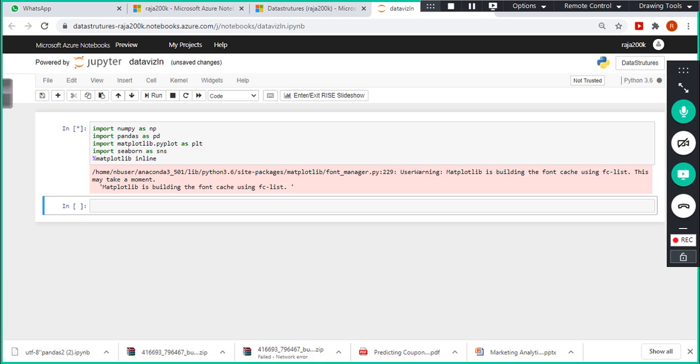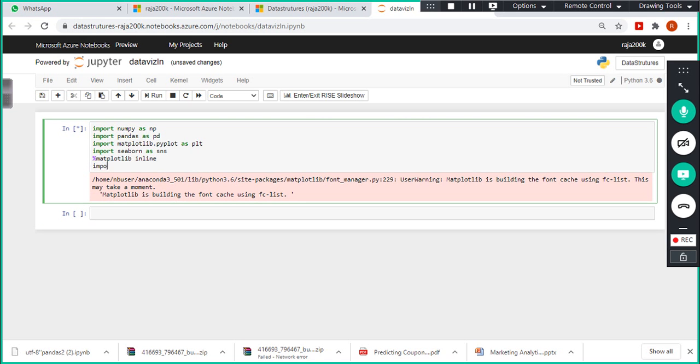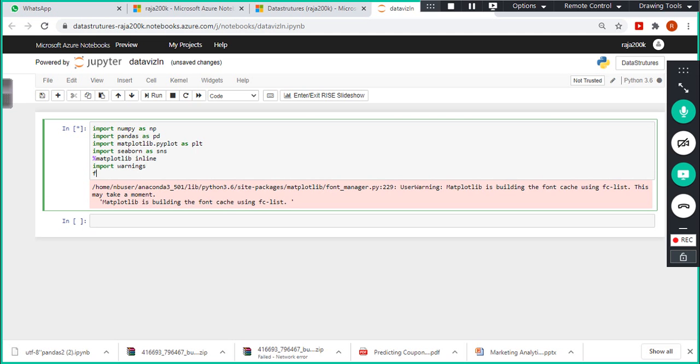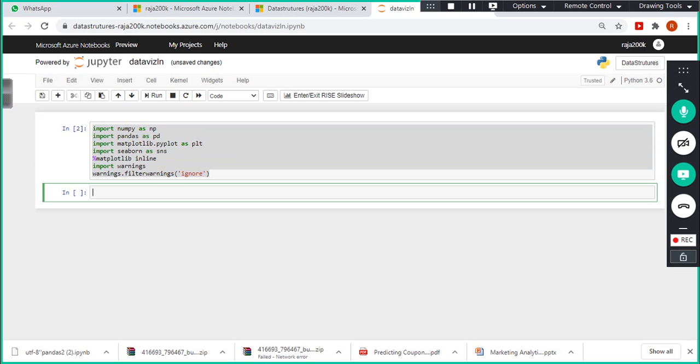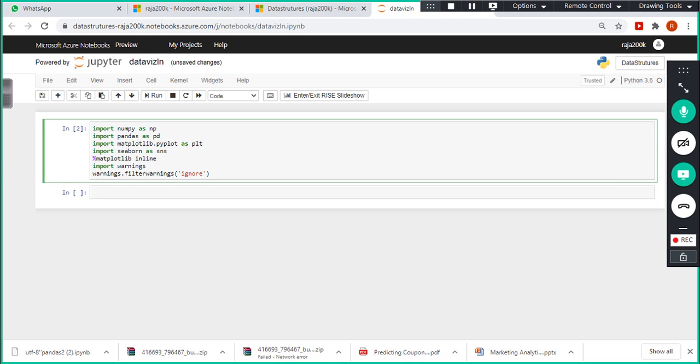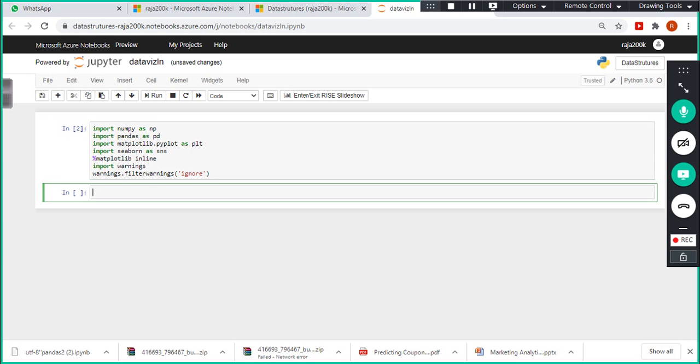Now I can see some warnings, and I don't want them displayed. Import warnings and warnings.filterwarnings, ignore. Let's wait for some time because it is in progress. If you find a star beside the cell on the left side, that means the commands are being executed. Okay, it got executed. Now look, the warnings are not displayed here. Now my notebook looks so clean, right?